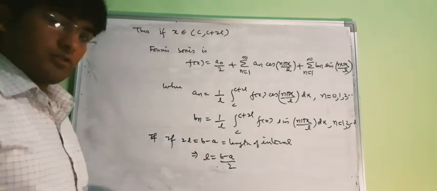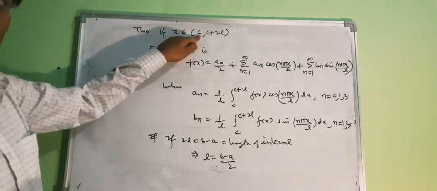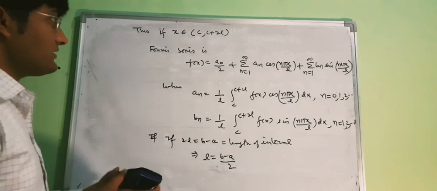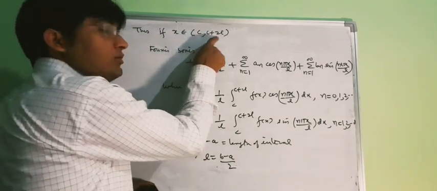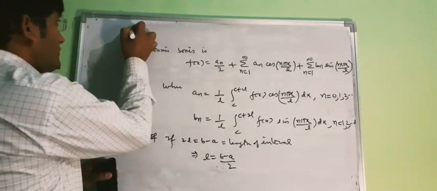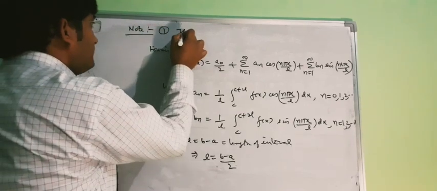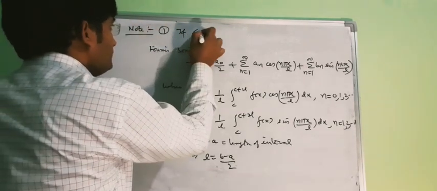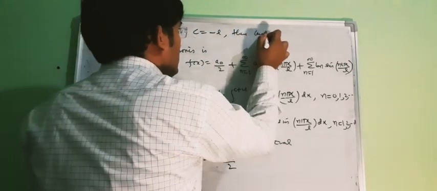Now let us find some particular series. Suppose that c is minus l. If c equal to minus l, then the interval will be from minus l to plus l. Note, say, this is your first series.